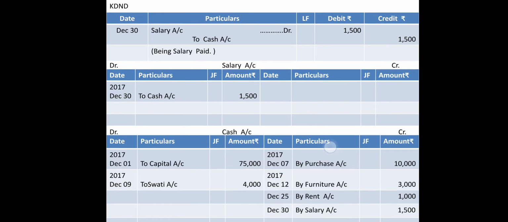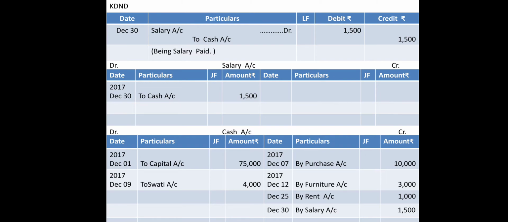Now comes your next, last transaction, salary account debit to cash. So come to your salary account and there you write down to cash. And come to your cash account and there you write down by salary. So this way you can complete all these transactions.